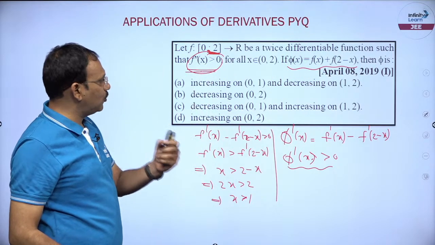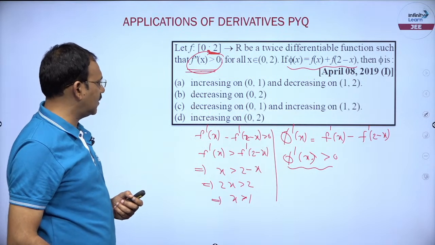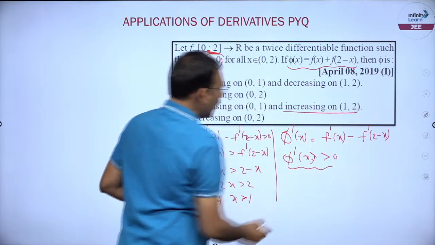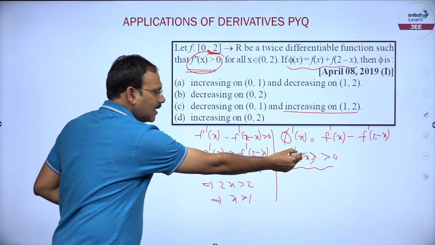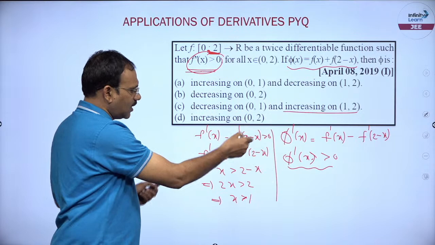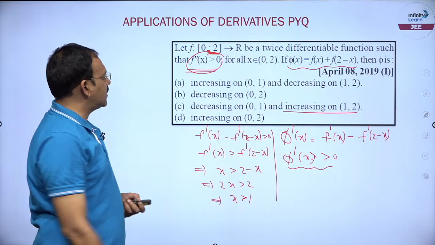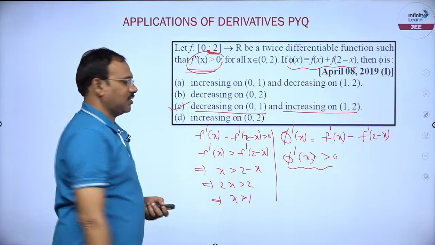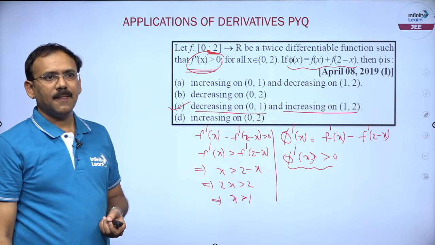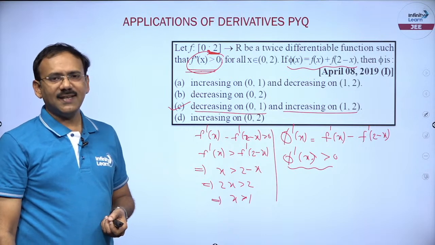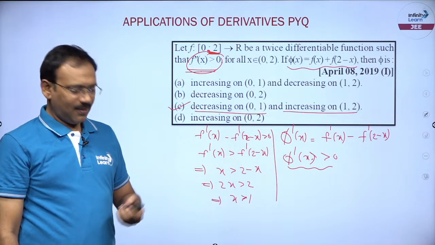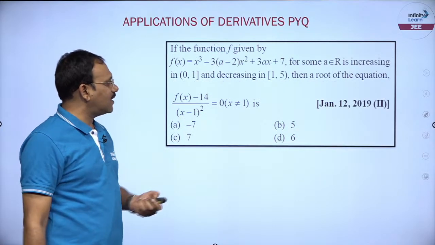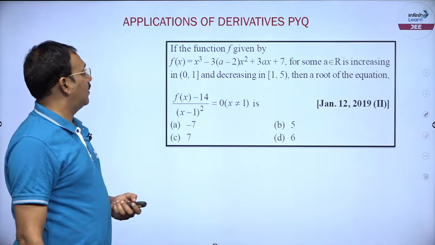So from 1 to 2 it is going to be increasing. Obviously, decreasing means less than 0, and the same story runs with the less than symbol. So for x less than 1, from 0 to 1 it is decreasing. It is the perfect option, right dear students, clear, okay.